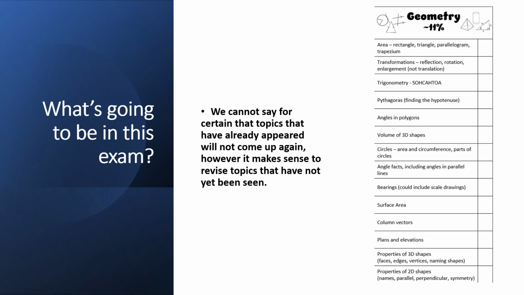From 20% for algebra, we drop to just 10% for geometry. And this list is quite long. It's actually the same length as the ratio and proportion section, but it's going to make up a lot less of that paper. Key things here, trigonometry, one that jumps out at me straight away.